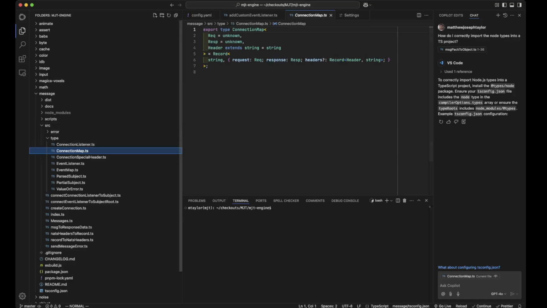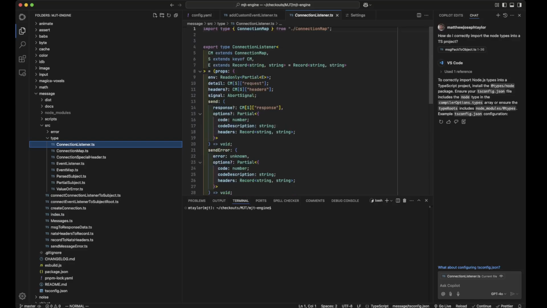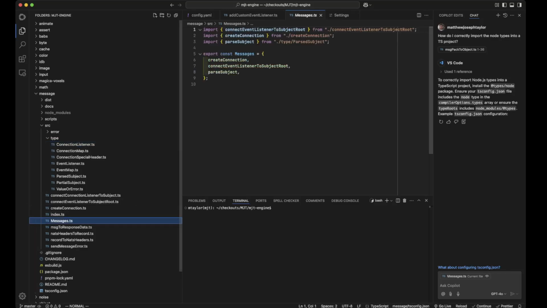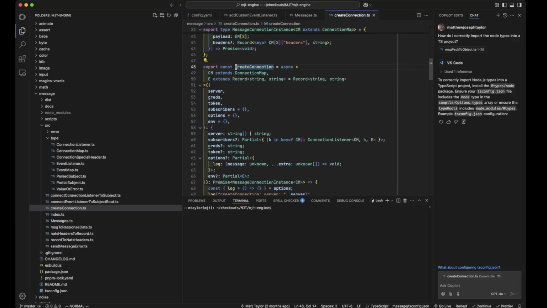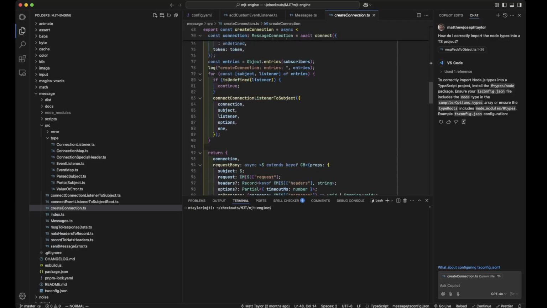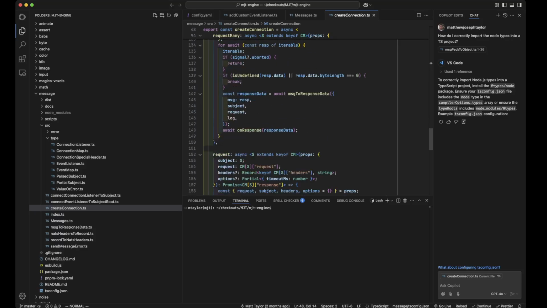If this is going to make sense. Listener. All right, so we have a connection listener. It's all based on listeners as far as how this works. I really wish I had thought more about how to approach this, but this is the fun of it. I don't want to spend forever doing this. I'm not great at documentation. I'm doing the best I can. Give me a break. So how do I want to approach this?